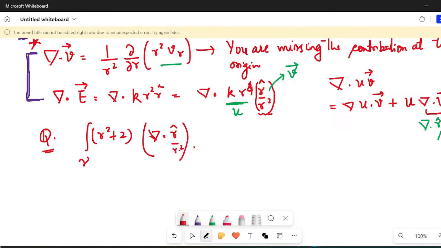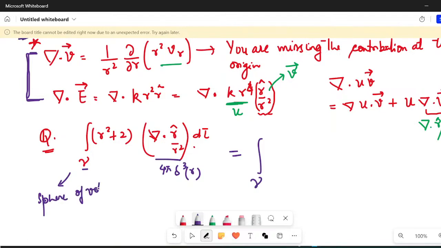This is how it is given in the book. So you know that this particular thing I can write as 4 pi Dirac of r. So I will write it as integration over volume V, the volume of the sphere, a sphere of volume V centered at origin.